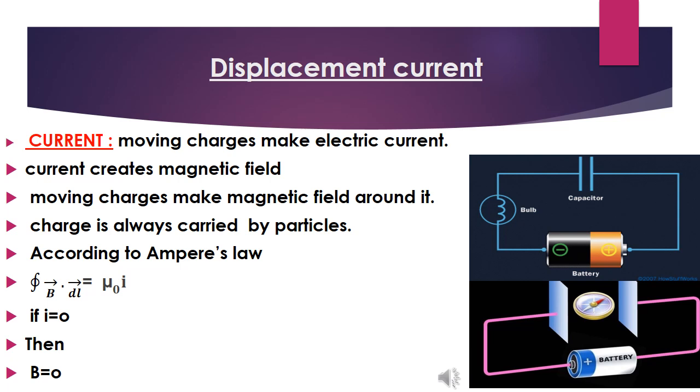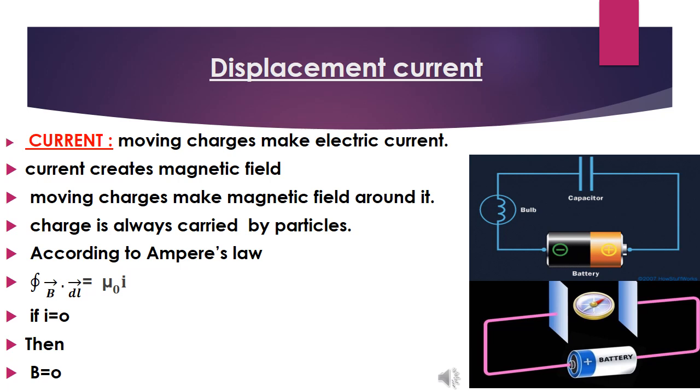What does it say? An electric current creates a magnetic field around it. The fundamental point is that electric currents make a magnetic field around them. What is an electric current itself made of? It is made of moving charged particles. So current generates a magnetic field. Moving charges make electric current, and charge is always carried by particles. We have studied all these things.